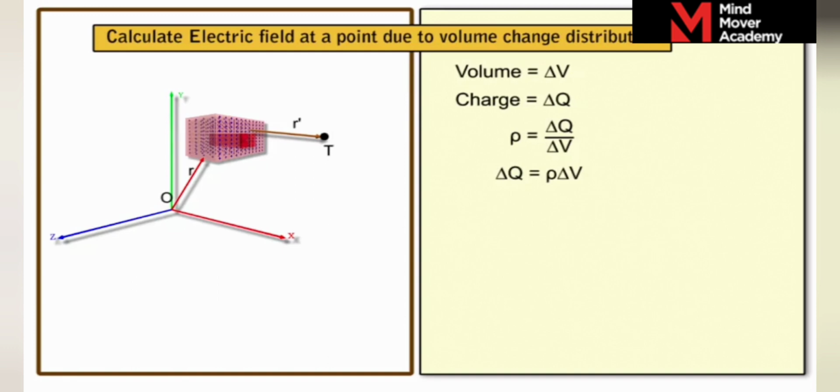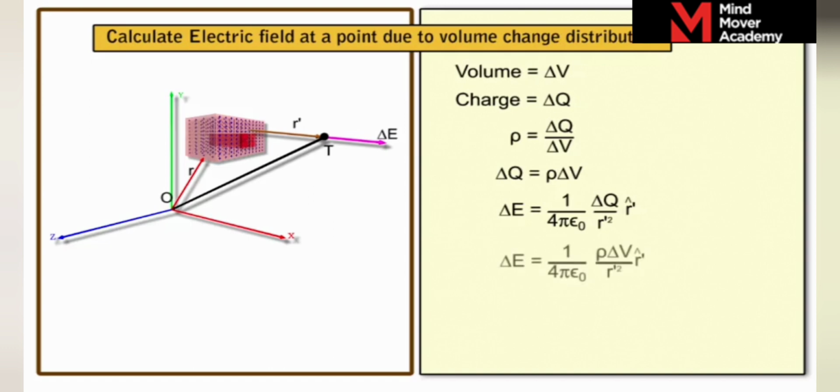The electric field strength at point T due to the volume element is ΔE is equal to 1 by 4 pi epsilon naught, ΔQ by R' square, into R' cap, where R' cap is the unit vector in the direction of the straight line from the volume element towards the point T. This can be written as ΔE is equal to 1 by 4 pi epsilon naught into ρ ΔV by R' square into R' cap.